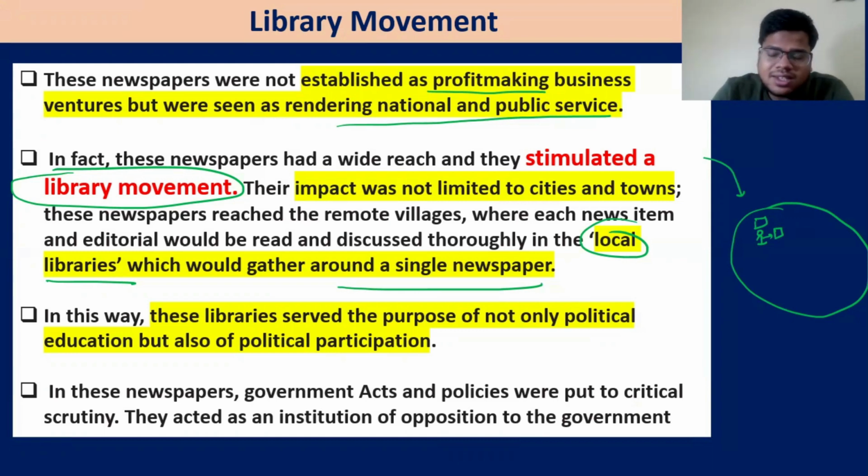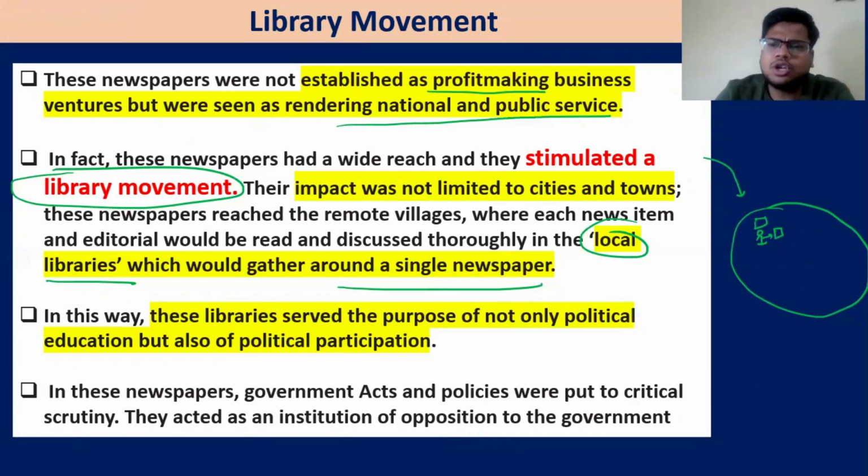So that created a sense of the bonds of fraternity among the people. That yes, the causes of the people, or the problems that the peasants are facing in Punjab, are similar to the problems that we are facing today in our own state, let's say in Madhya Pradesh, or let's say in Odisha and these states. So the people will realize we are facing the same issues. What was the problem in the previous revolts that we have discussed? Those revolts were very localized.